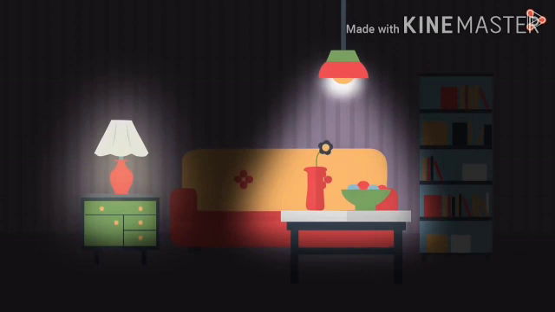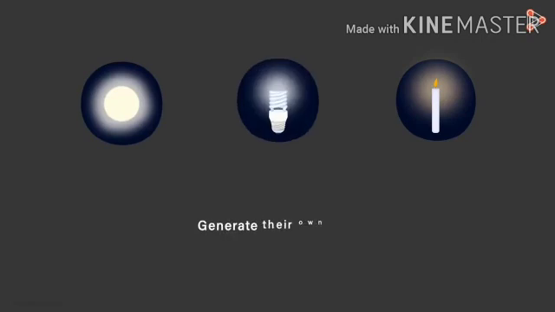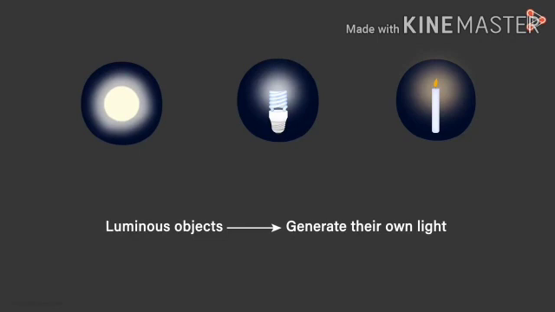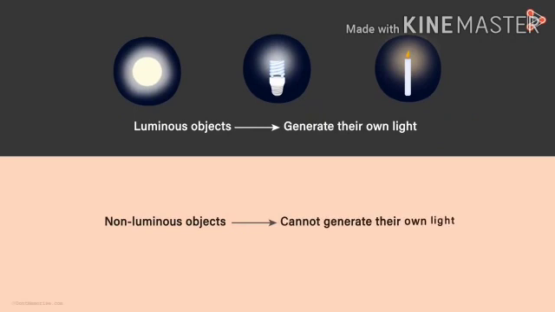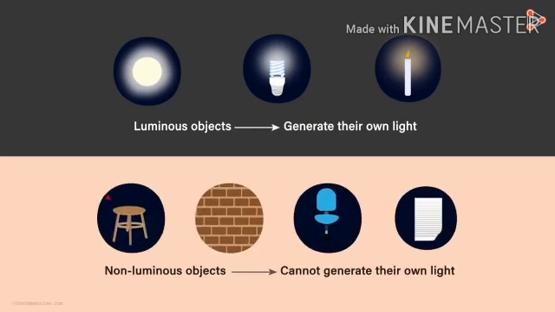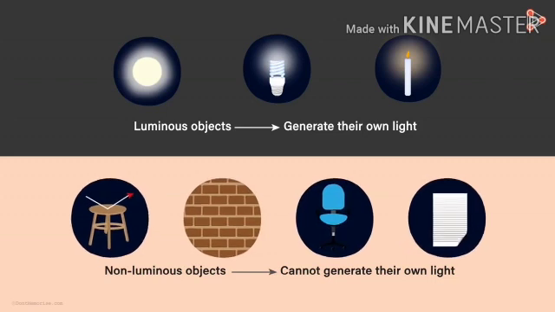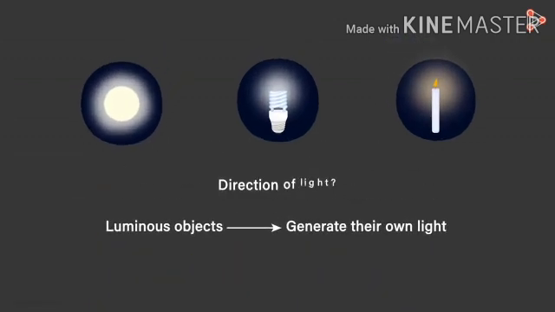Because of light reflection, we can see all the objects around us. We know objects are luminous and non-luminous. Luminous means it generates its own light, like the sun, a candle and a fluorescent bulb. Non-luminous means it cannot generate its own light. Such objects are non-luminous objects.